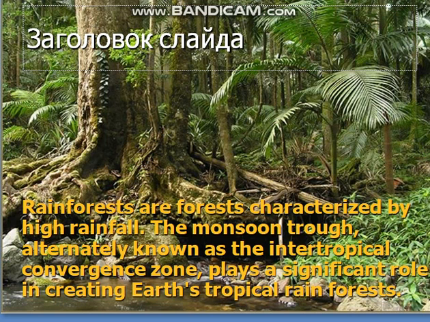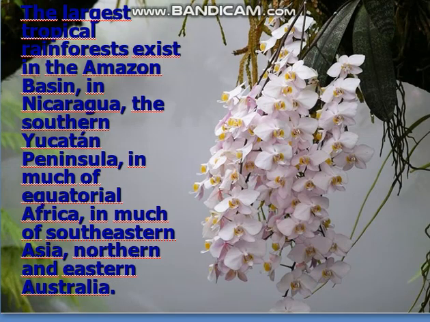The monsoon trough, alternately known as the intertropical convergence zone, plays a significant role in creating Earth's tropical rainforests. The largest tropical rainforest exists in the Amazon basin in South America, Nicaragua, the southern Yucatan Peninsula, in much of equatorial Africa, in much of southeastern Asia, northern and eastern Australia.